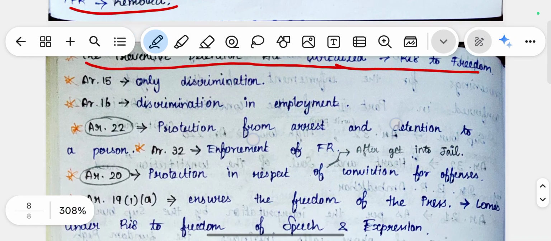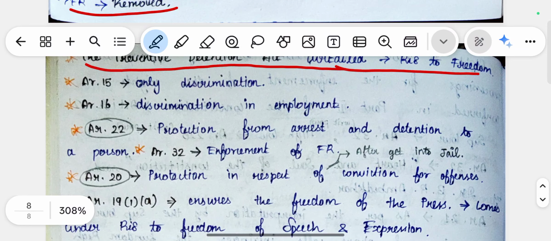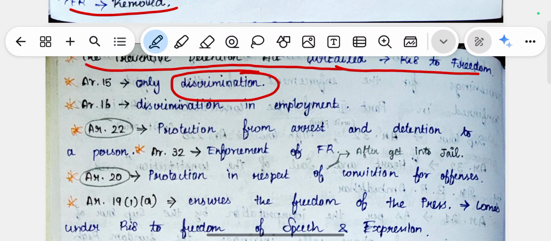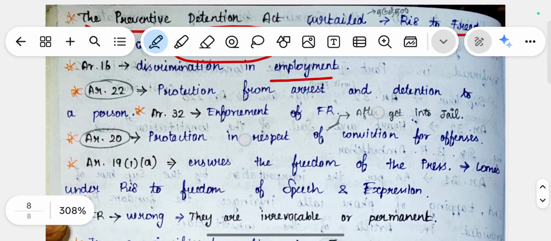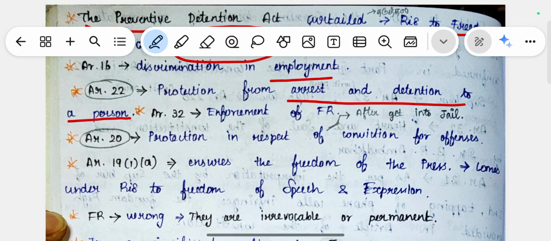The next one is Article 15, which talks about discrimination and its grounds. Article 16 talks about discrimination in public employment. Article 22 talks about protection from arrest and detention. Article 32 talks about the enforcement of fundamental rights.